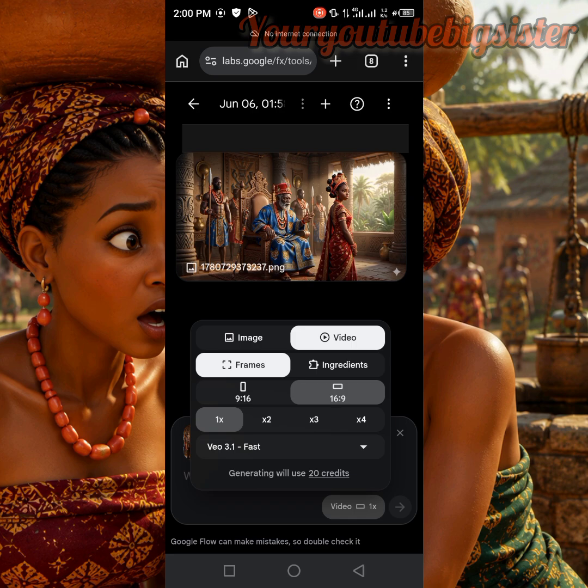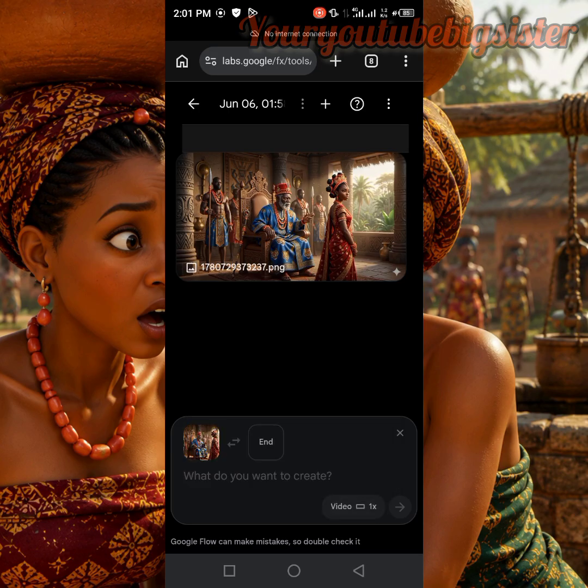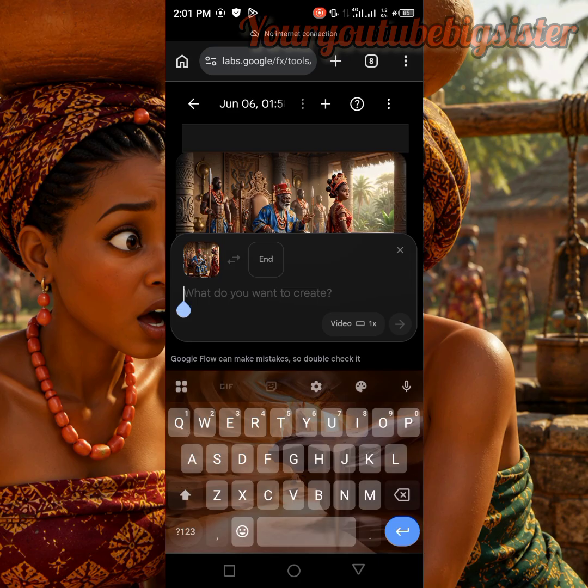If you are using it for TikTok, you change it to 9:16. That is a rectangular size. But if it's for YouTube, you change it to 16:9. That is a square size. And this tutorial is for YouTube, right? So I've changed it to 16:9, and you have to choose 1, 2, 3, or 4. I'm making use of one video because if you say 2 videos, it will take 40 credits. If you say 3, it will take 60 credits, and we don't want to misuse our credits. We want to make use of our credits efficiently. So we click on 1, then I'll paste in the prompt I copied from Chat GPT.